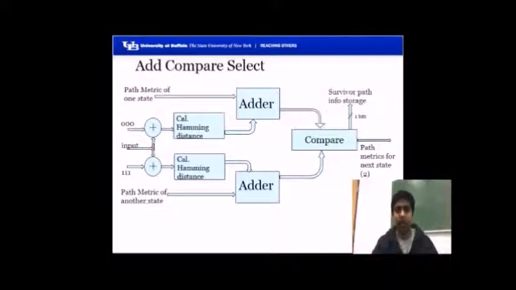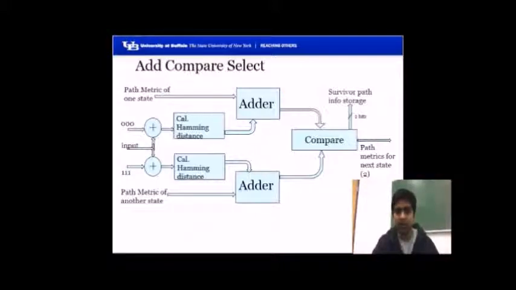We shall next talk about the ACS block. The ACS block is the heart of the Viterbi decoder. As the name suggests, it will add, compare, and select the data to be sent. The received input is XORed with 000 or 111 to calculate its Hamming distance.